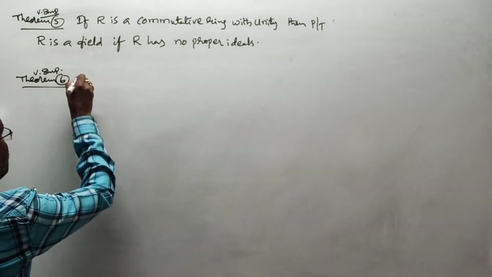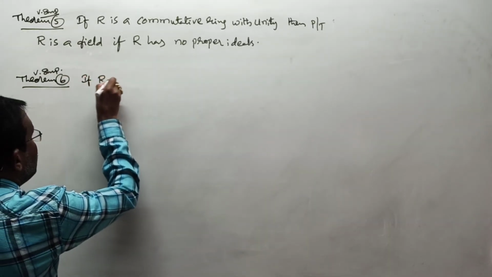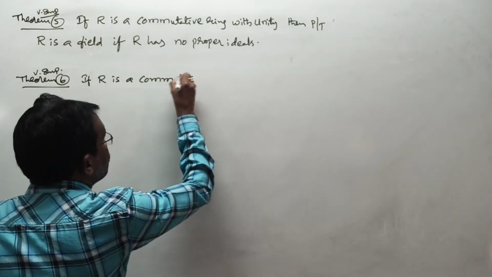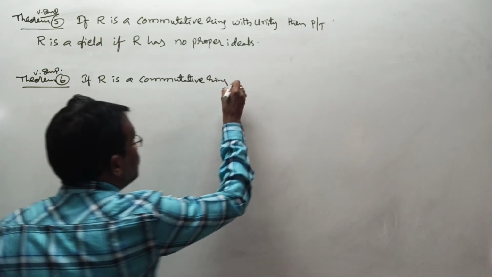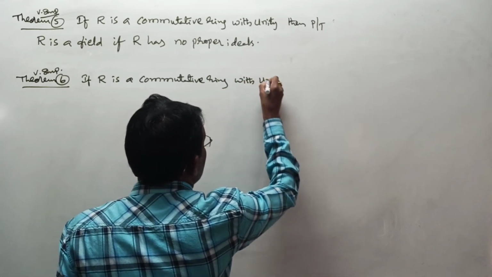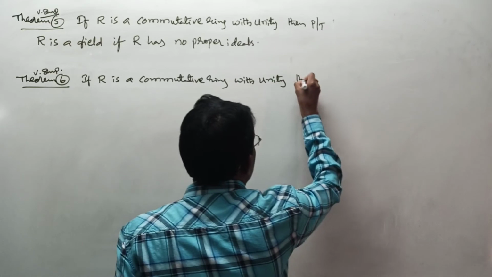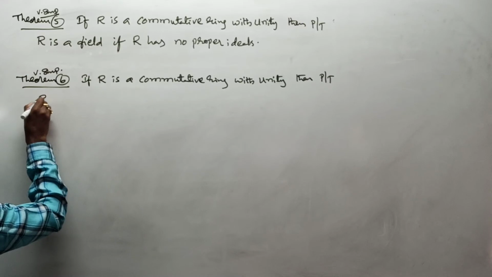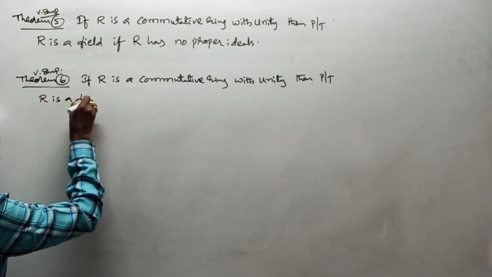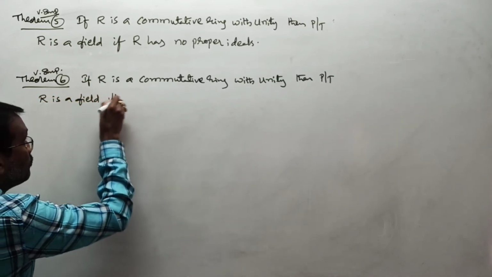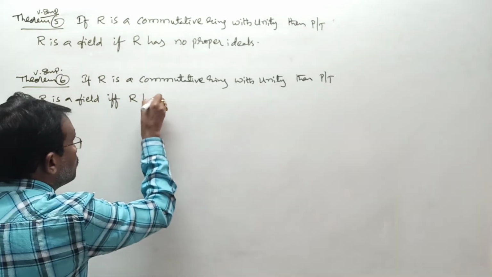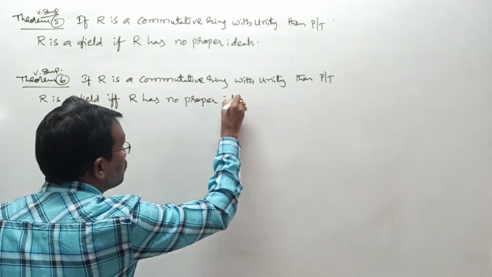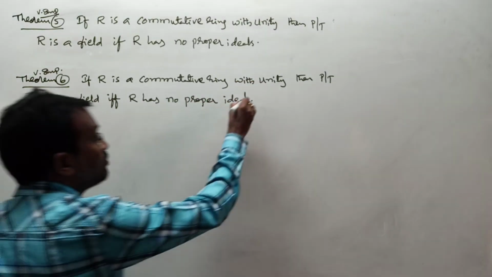It is: if R is a commutative ring with unity, then prove that R is a field if and only if R has no proper ideals.